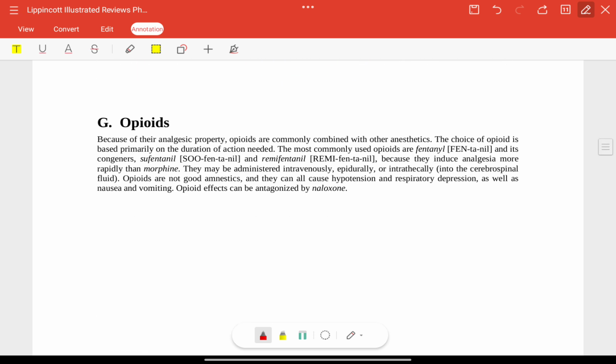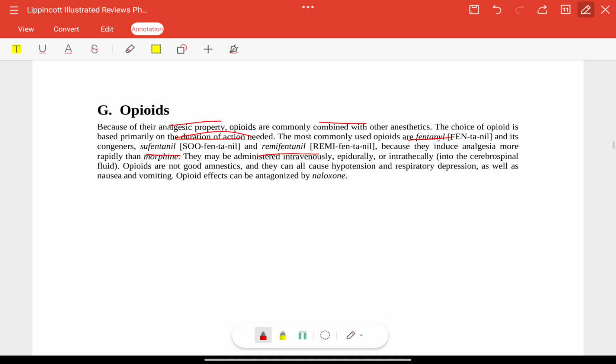Now opioids. Because of their analgesic property, opioids are commonly combined with the anesthetics. The choice of opioid is based on the duration of action. Common ones are fentanyl, sufentanil, and remifentanil, because they induce analgesia more rapidly than morphine.